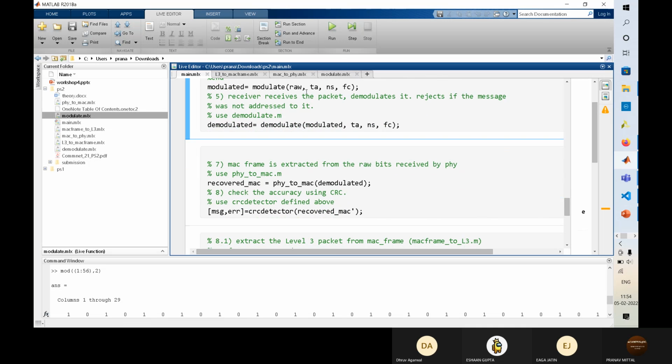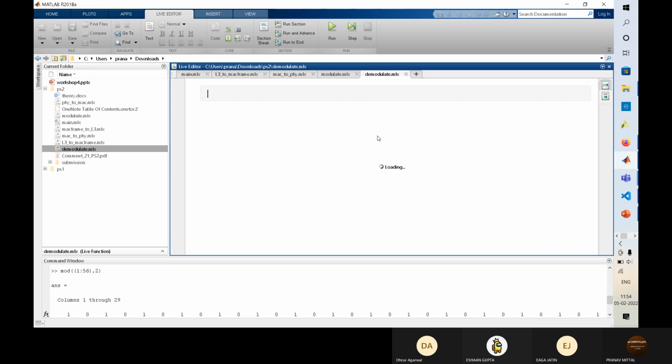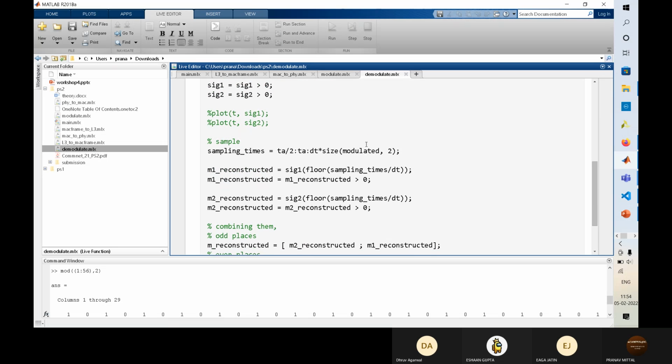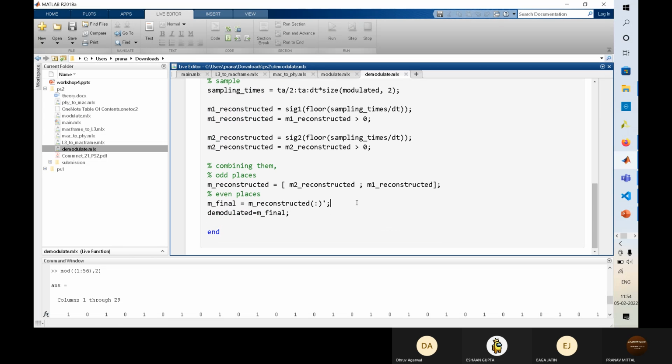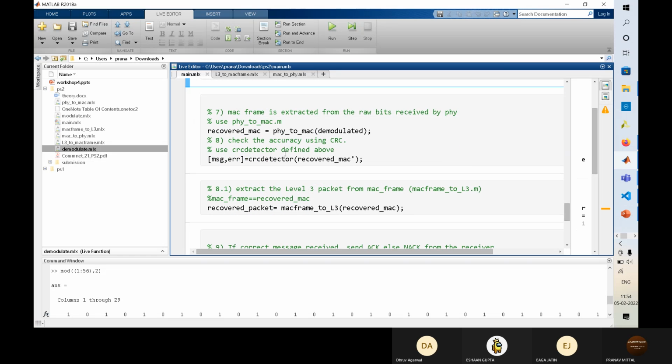Now we have to go back. After the destination has received the message, we demodulate it. That is also covered in the previous workshop. So we have demodulated it, then we have to convert the PHY to MAC. So that's PHY to MAC.